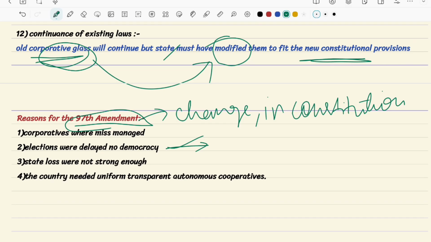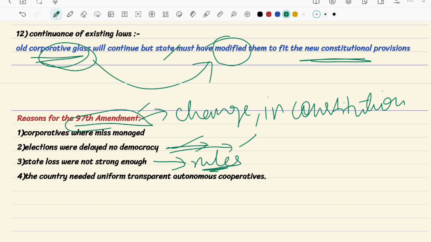Eventually they submit the report, but the report was made by one person, not everyone involved, or the work was not really done. So it's false information that they are giving. The government doesn't want this. To avoid these things, they made this change in the 97th amendment. Also, they thought that whatever state rules they are keeping are not strong enough. That's also one reason they amended the constitution.